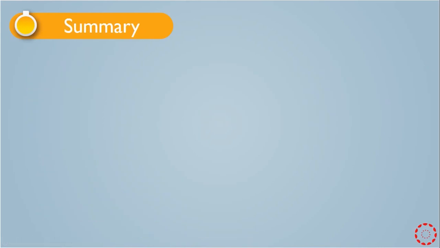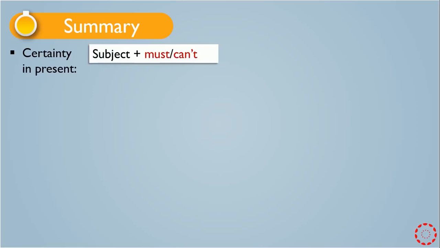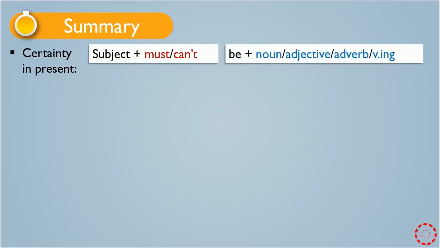The summary: what we have learned today is that for certainty in the present, we have a rule, as we talked about it in the previous slides. We have the subject, and then we use must or can for certainty in the present, and they are followed by be plus a noun or an adjective or a verb or verb-ing. And also we may have the base form of the verb.